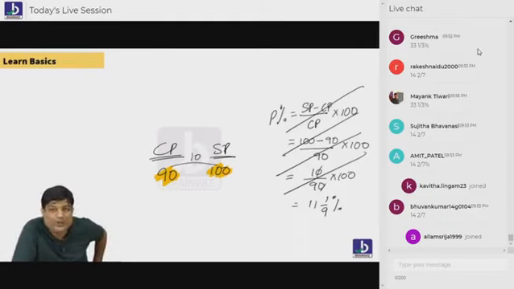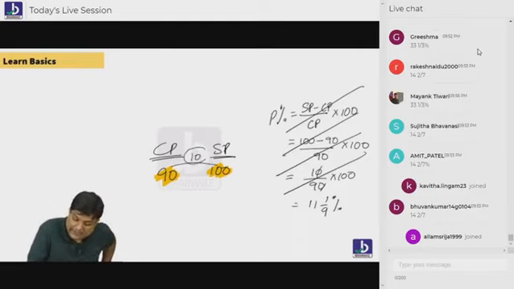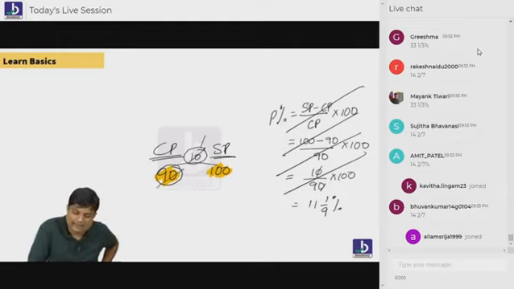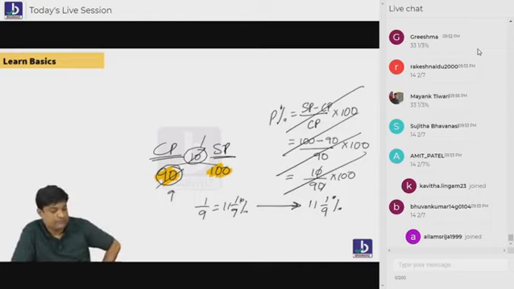No, no, no. 10 per 90. 10 upon 90. बोलो बेटा, what is 10 upon 90? Sir, 1 by 9. What is 1 by 9? 11 1 by 9. Same answer, we got it. Are you understanding, everybody? Same answer, we got it.